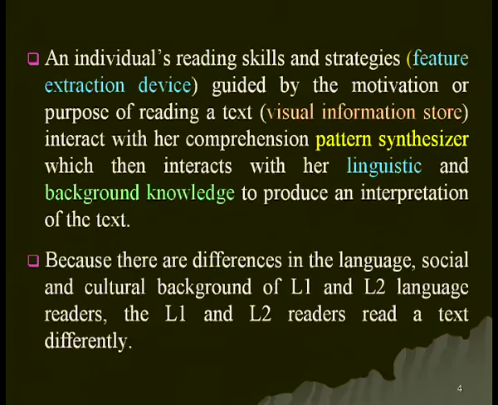And because there are differences in the language, social and cultural background of L1 and L2 readers, L1 and L2 readers read a text differently. We have already talked in various lessons that languages differ in terms of social and cultural matters.